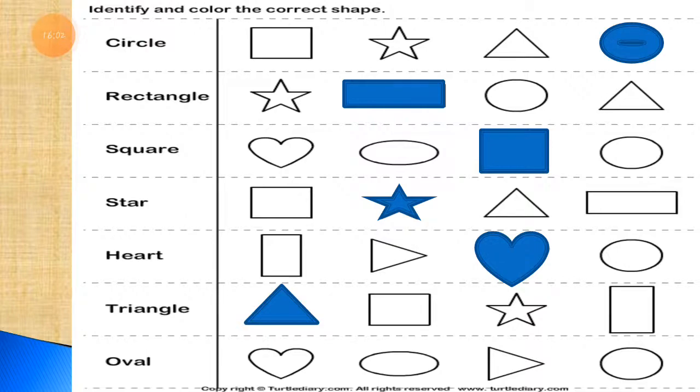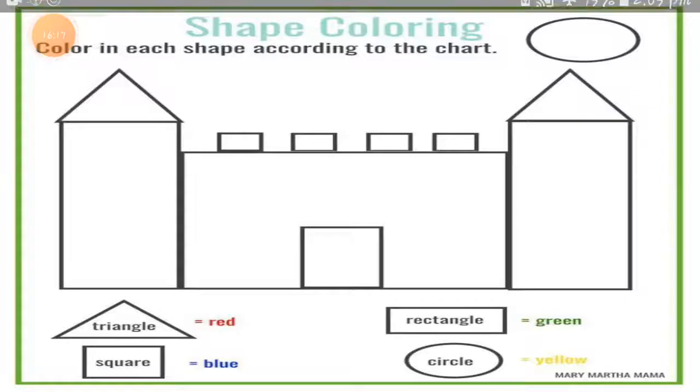Then the next one, oval. From the given shapes, we have to find an oval shape and color it by your choice. I'll color all the shapes in the same color, blue color. So this way you have to complete this worksheet. This is very interesting, students.